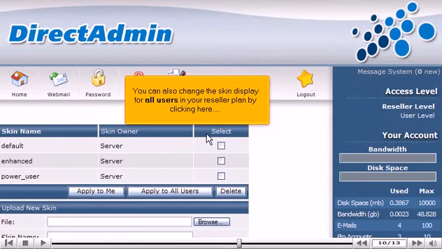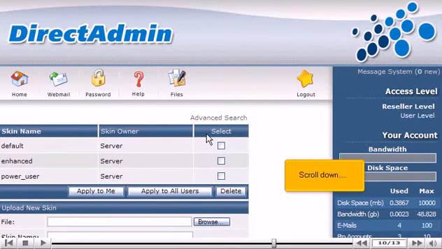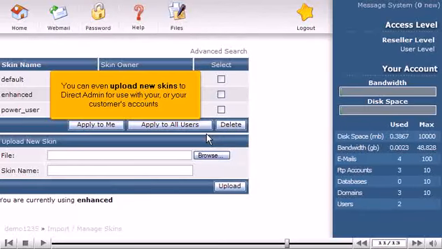Or delete skins from the server by clicking here. You can also change the skin display for all users in your reseller plan by clicking here. Scroll down. You can even upload new skins to DirectAdmin for use with your or your customers' accounts.